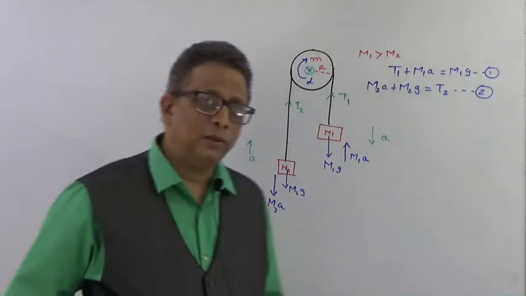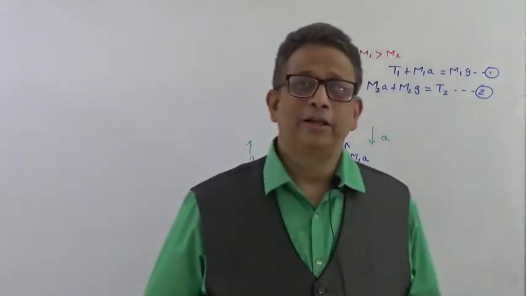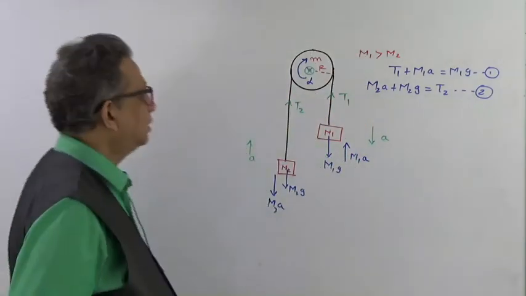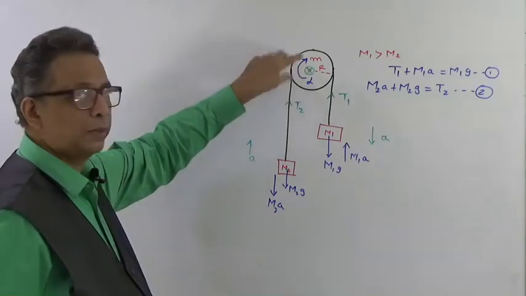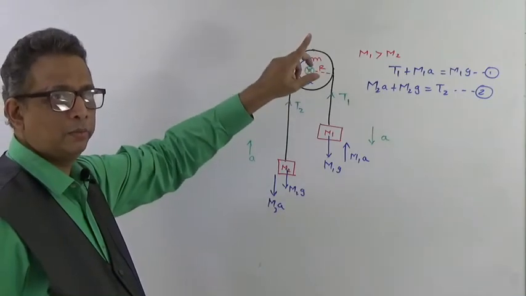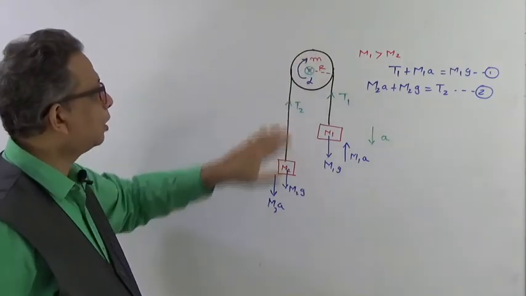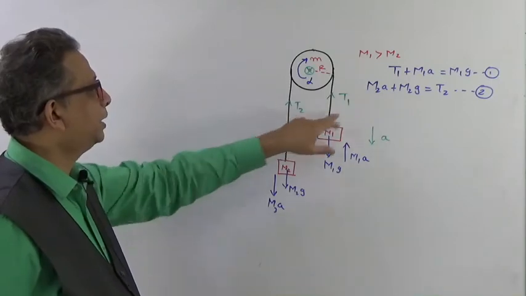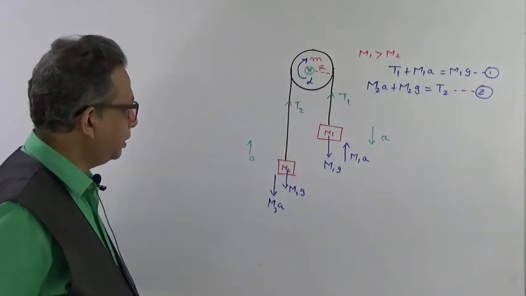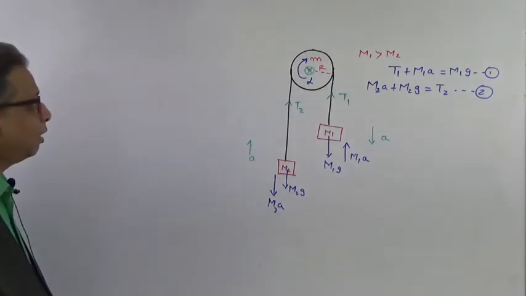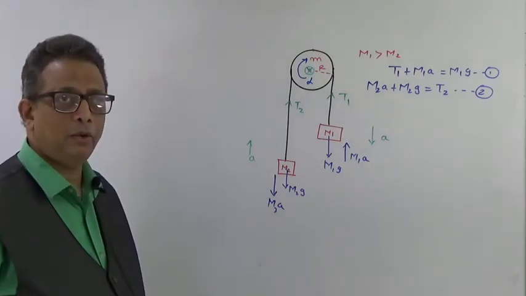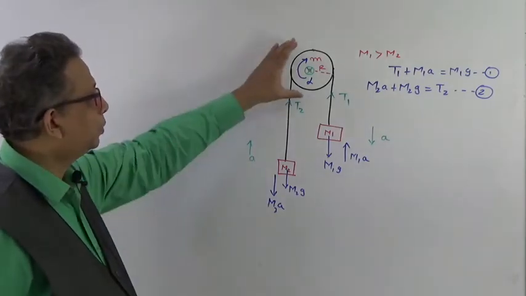So again we have to ask ourselves, if the pulley is rotating, someone is providing a torque. Now here, who is providing a torque? Here I can see the pulley is resting on a particular axis, a constraint. This pulley is not moving like in our previous case. So here the torque providers are only two forces, T1 and T2, right? And both of them are in this particular direction. So how would you consider the torques that are going to be applied to this particular pulley?